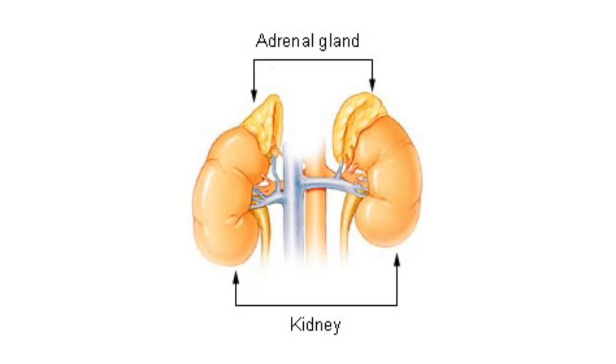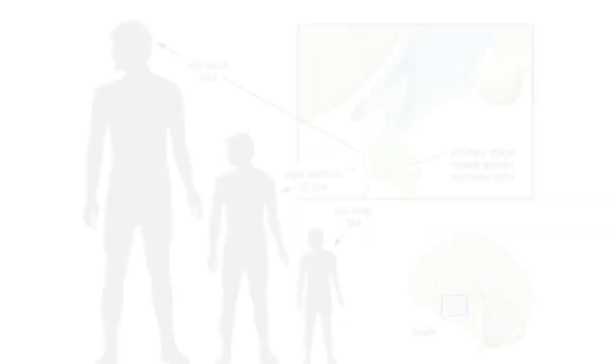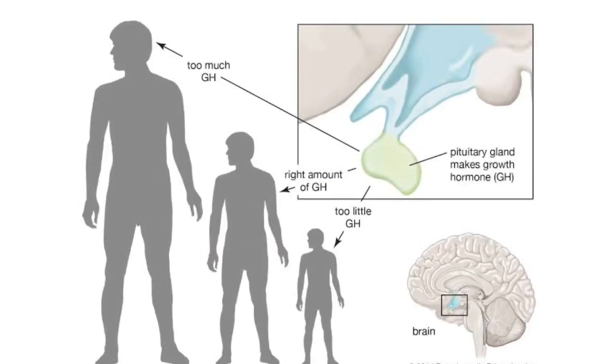The second hormone that we have to learn about is the growth hormone. It is one of the hormones which regulates growth and development. In short we call it GH. If GH is deficient, it leads to dwarfism, and if it is in excess, it leads to gigantism.